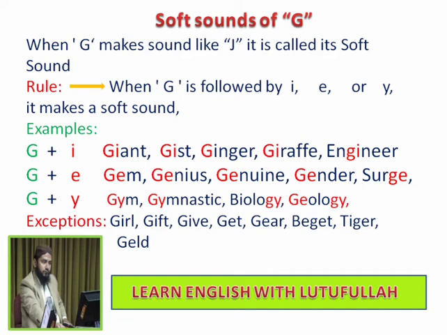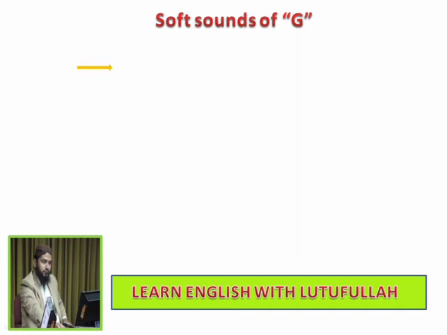G followed by E makes the sound of J. Jam, genius, genuine, gender, search. G followed by Y makes a sound of J. Gym, gymnastic, biology, geology. In all these words, G gives the sound of J. Girl, gift, give, get, gear, beget, tiger, geld are exceptions to this rule.